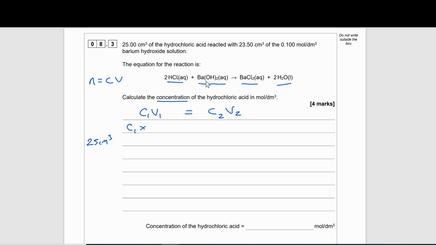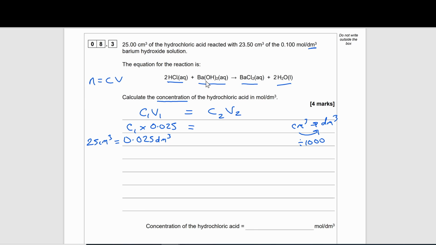However, if you look at our units for concentration, it's in decimeter cubed. So we need to convert this centimeter cubed to decimeter cubed. To do that, we need to divide by 1000. So 25 centimeter cubed will actually be equal to 0.025 decimeter cubed.